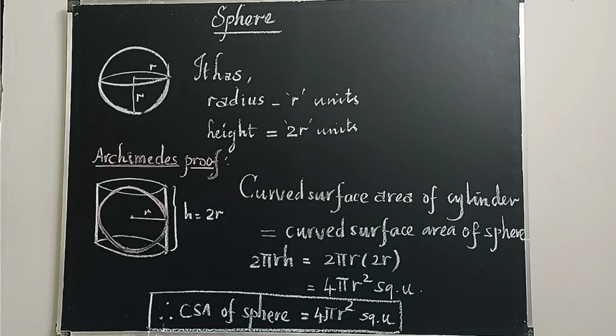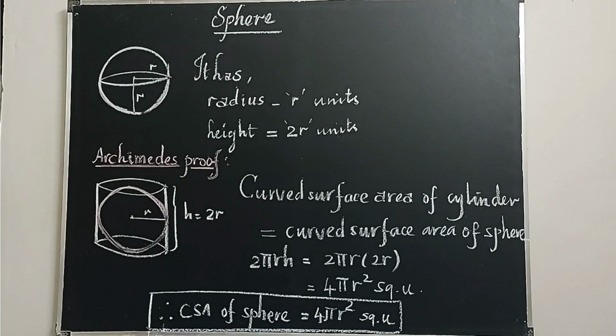The section of a sphere by a plane passing through the center of the sphere is called the greater circle, and the other plane sections are called small circles. If you cut the ball in the middle, it shows the greater circle, and if you cut the ball above or below the middle, then it shows the smaller circle.